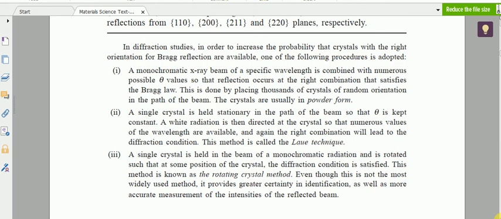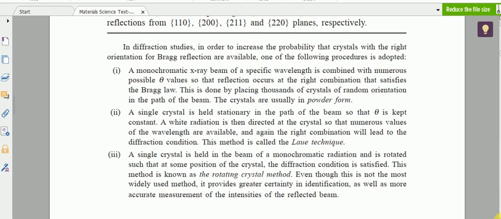But white radiation is directed. What is white radiation? White X-ray radiation means various wavelengths will be there. A spectrum of wavelengths is allowed. So in that also, one particular wavelength that satisfies the angle and the Bragg's parameters forms constructive superposition. So in this we fix the crystal, fix the angle, but multiple wavelengths will be used.